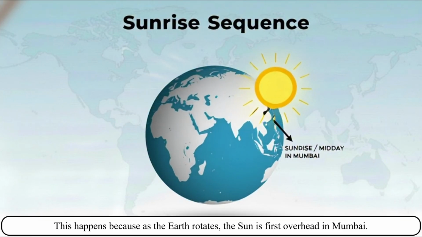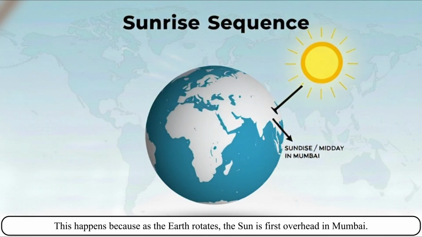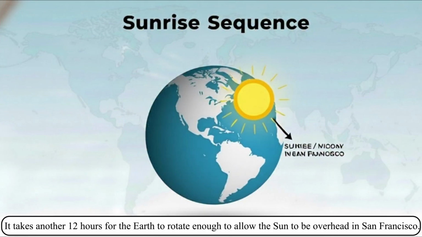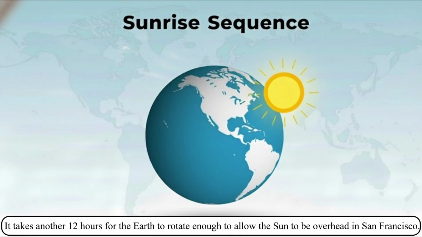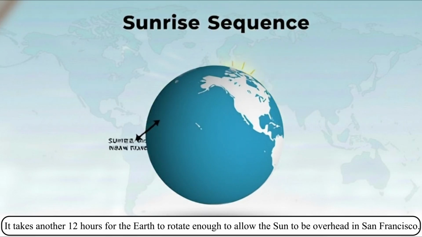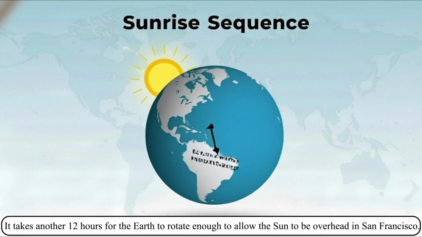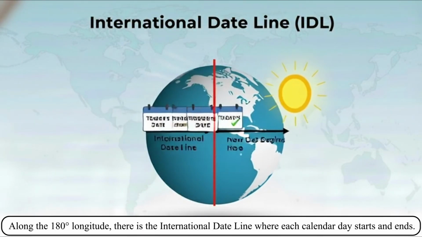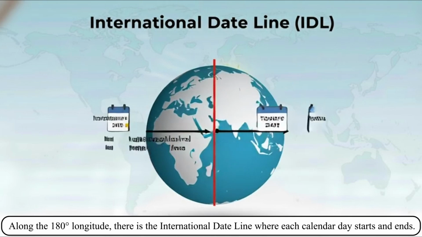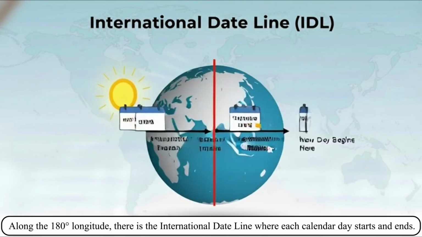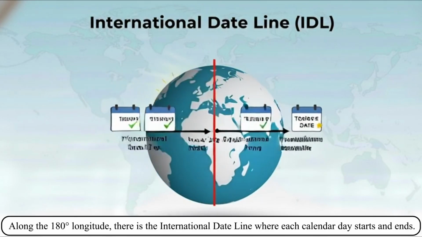This happens because as the Earth rotates, the sun is first overhead in Mumbai. It takes another 12 hours for the Earth to rotate enough to allow the sun to be overhead in San Francisco. Along the 180 degrees longitude, there is the international date line where each calendar day starts and ends.